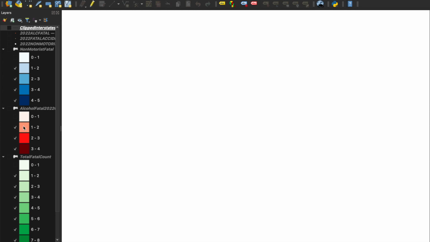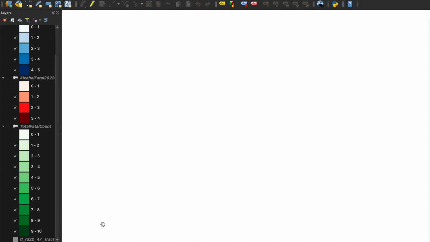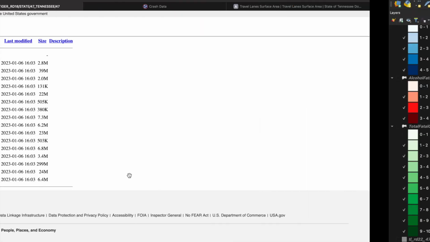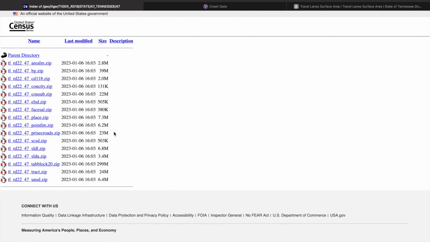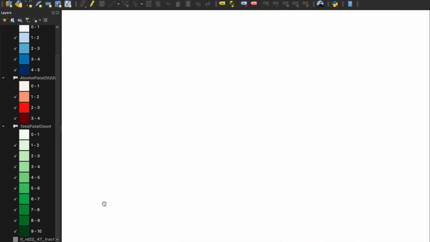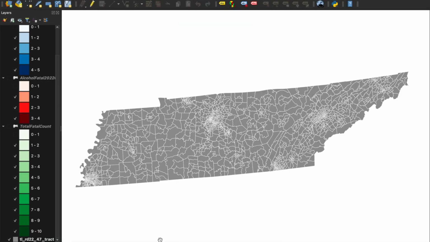So to begin with, I had to get my census tract, which is down there, and I just went to the link that was on the Word document that Dr. Erskine sent out for us, and it took me here, and I just downloaded this tract right here, and it looked like this.